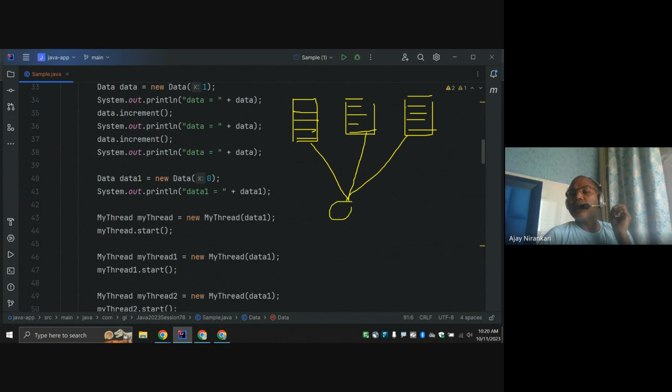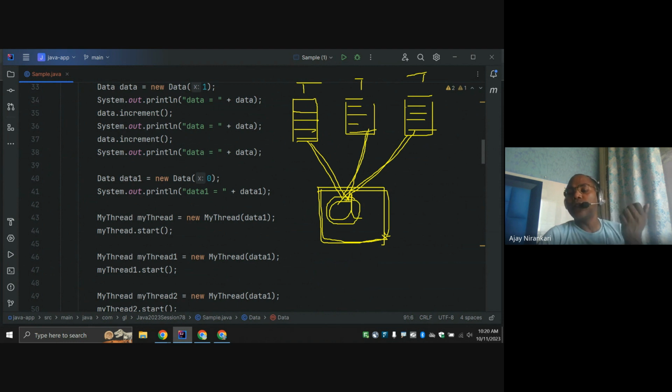Because this data object is shared between these three threads and all are trying to increment the value, sometimes they override each other's value. So this is the problem because this data is mutable.